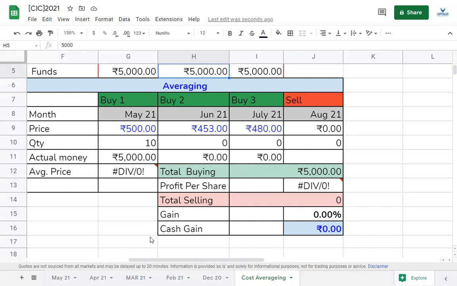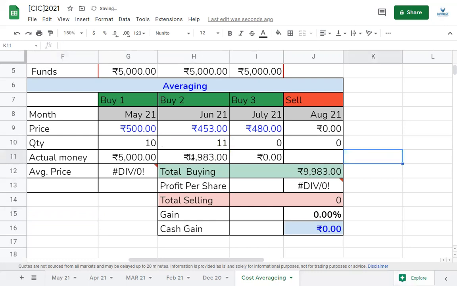So how many stocks can you buy? If I do a simple calculation, we can buy 11 point something. If I divide 5,000 by 453, we get 11.03. But we don't need to do that. We'll just take a round number of 11. So this month I bought 11 stocks.